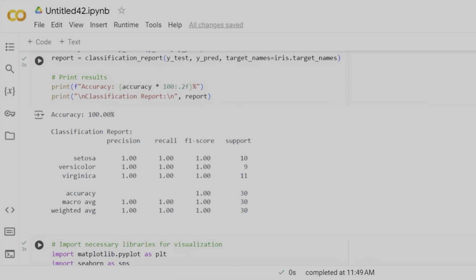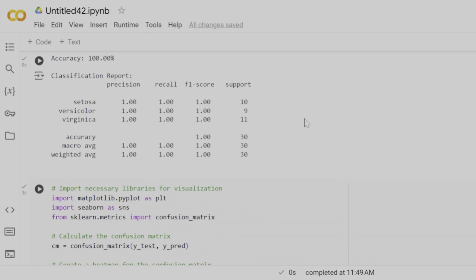Let us now understand the classification report in detail. So, a classification report provides the key metrics that help you understand how well a classification model is performing. These include precision, recall, F1 score, and support. Precision, recall, and F1 score for Setosa are 1, 1, and 1, and even for Virginica and Versicolor. As you can see, all of these values are 1. This means that we have got flawless performance in our report.